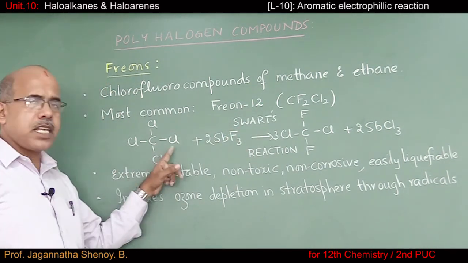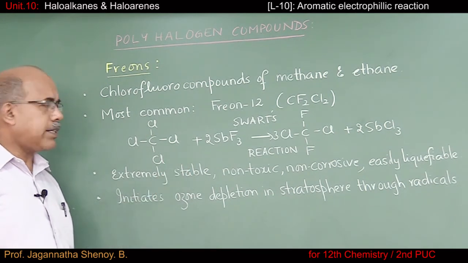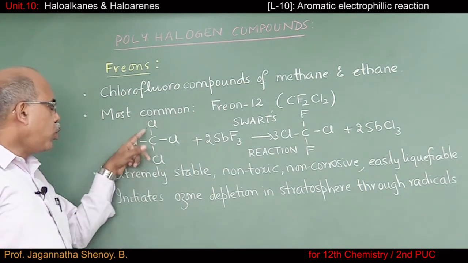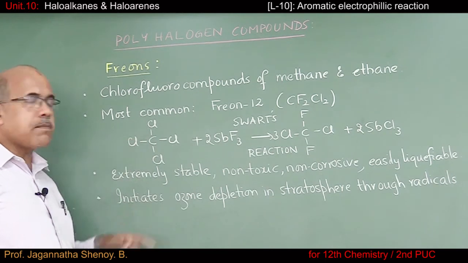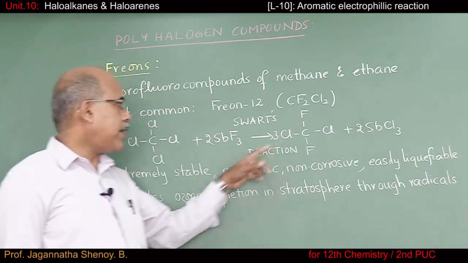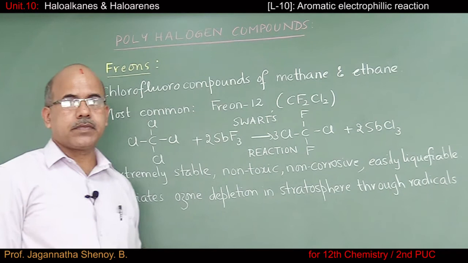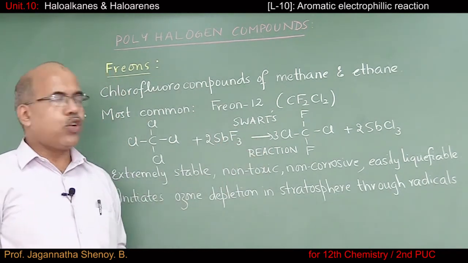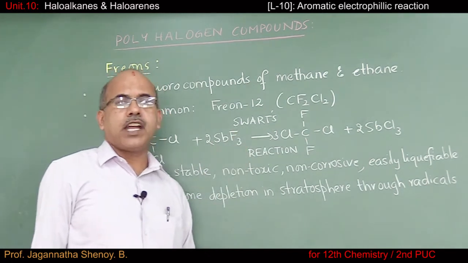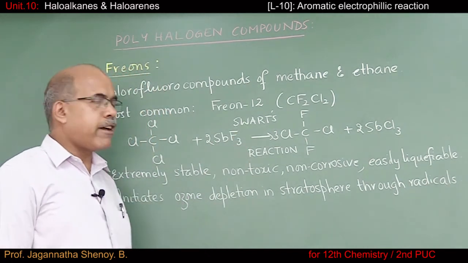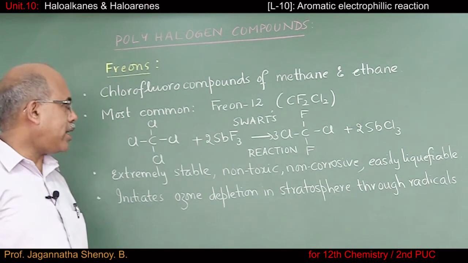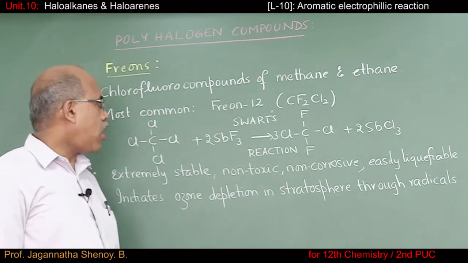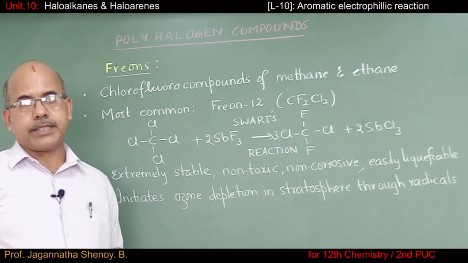The starting substance is carbon tetrachloride. Here, 2 chloro groups must be simultaneously replaced by 2 fluorine atoms. For that, I will go for the Swarts reaction. You know, in the Swarts reaction, I can make use of different reagents like silver fluoride, mercurous fluoride, cobalt difluoride, or antimony trifluoride.